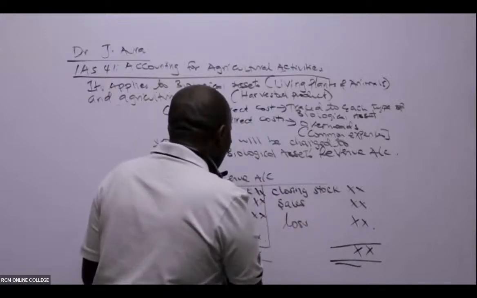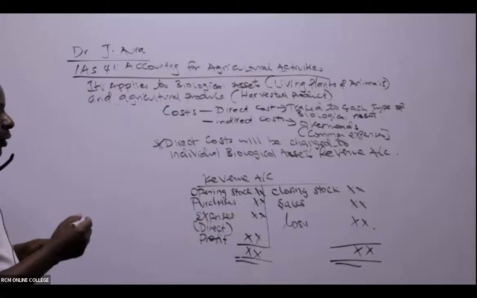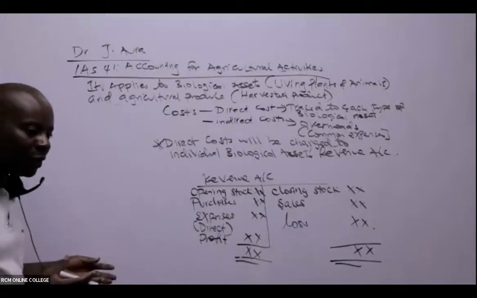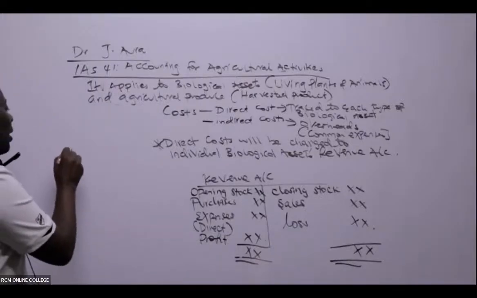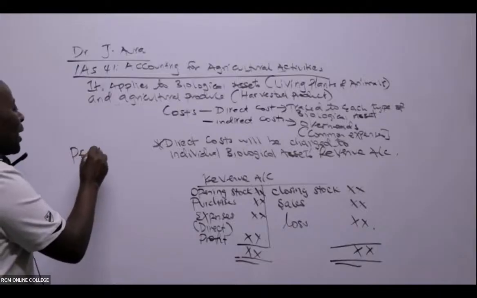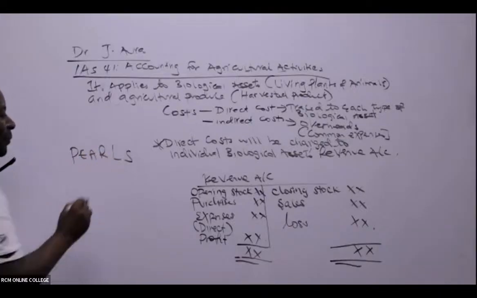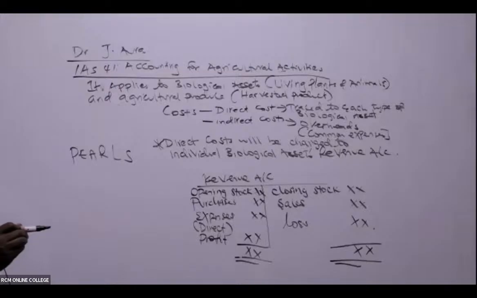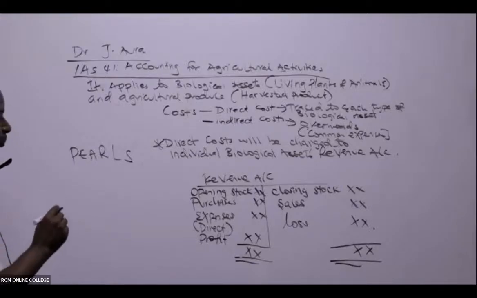Gentlemen, when you are coming to this level, intermediate level is a serious level. You're supposed to remember the acronym PALS. From your ATD or from your Financial Accounting One, we have the acronym for double entry called PALS.